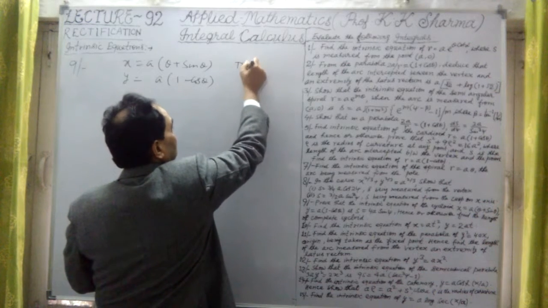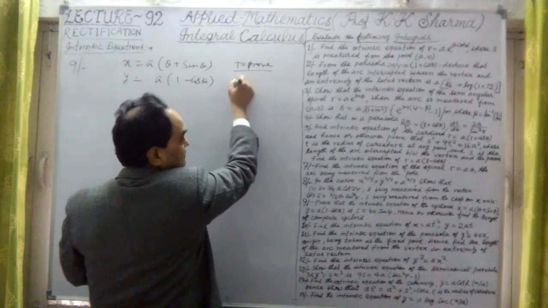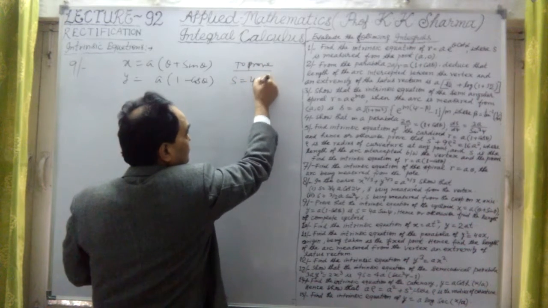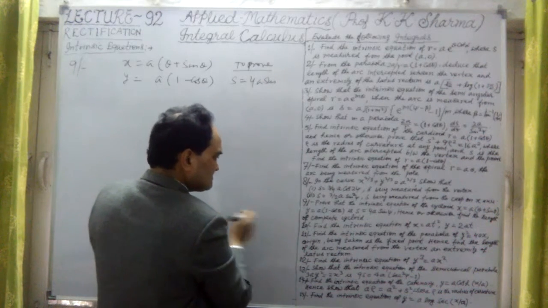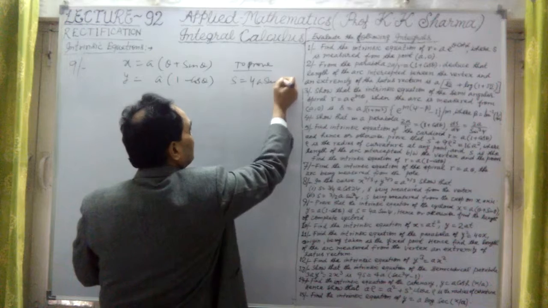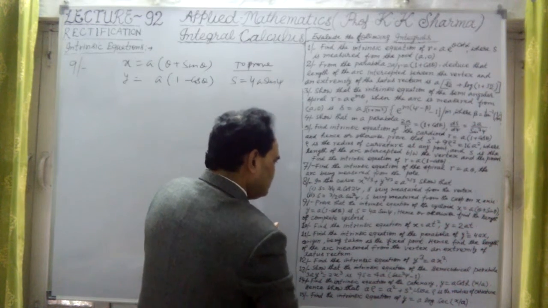We have to prove that s is equal to 4a sin psi. Undoubtedly we will prove this.